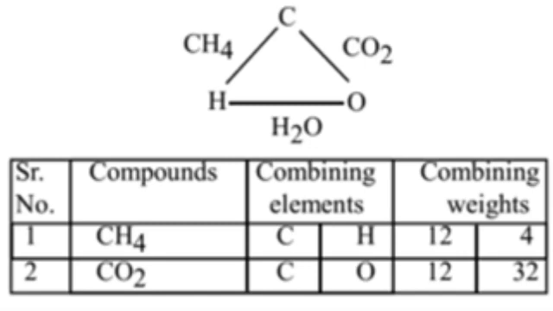Listen here, in methane and carbon dioxide, consider the different masses of hydrogen and oxygen that combine with the same mass of carbon. So, the ratio of hydrogen and oxygen is 4:32 or 1:8.